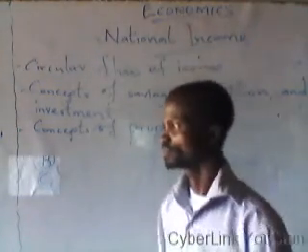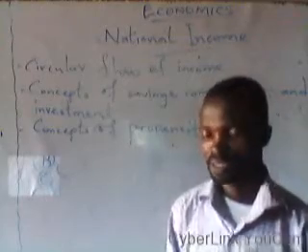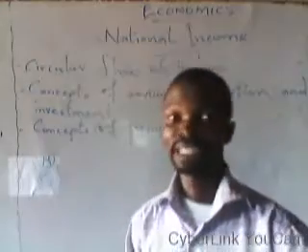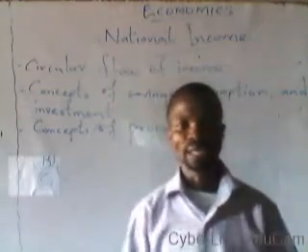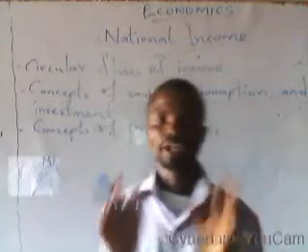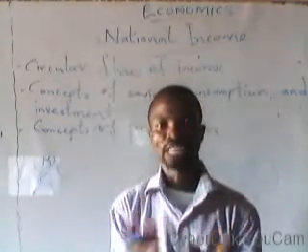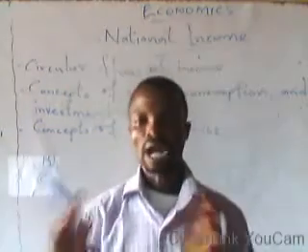Circular flow of income. What do you mean by circular flow of income? As the name suggests, in economics generally, economists consider an economy as being made up of two sectors. That is, every economy is usually considered as being divided or made up of two sectors or actors.